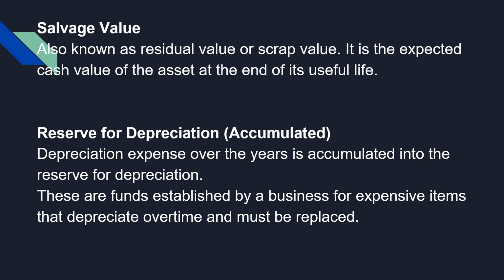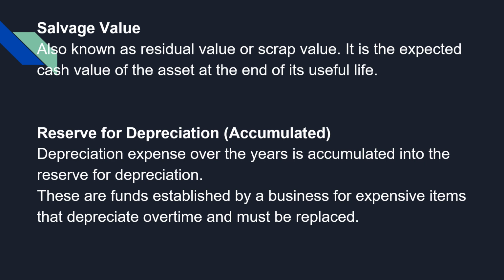Next is reserve for depreciation or accumulated depreciation. Depreciation expense over the years is accumulated into the reserve for depreciation. These are funds established by a business for expensive items that depreciate over time and must be replaced. Meaning, accumulated depreciation is the total amount of wear to date.